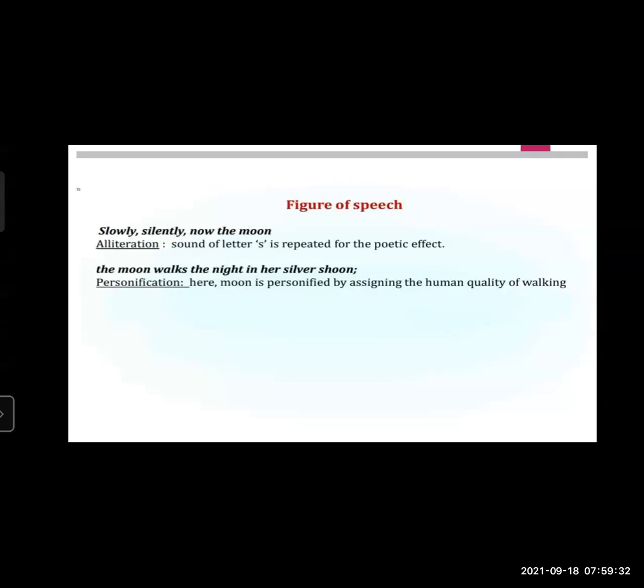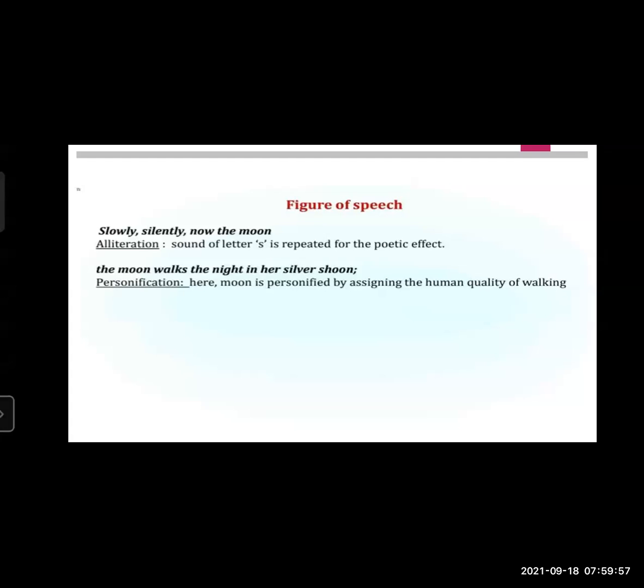Here are some examples of figures of speech which appear in the poem. Firstly, we will see an alliteration example. "Slowly, silently, now the moon." The sound S is repeated again and again, and this is for special poetic effect, and due to that reason, this is the use of alliteration in this line.